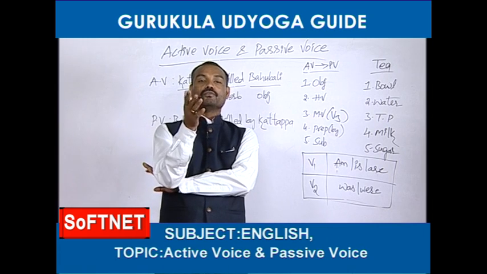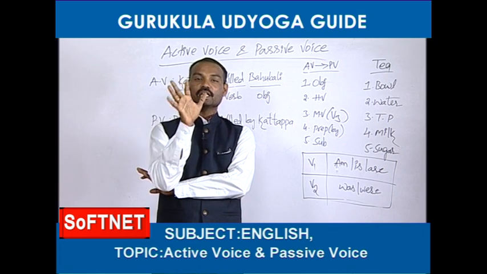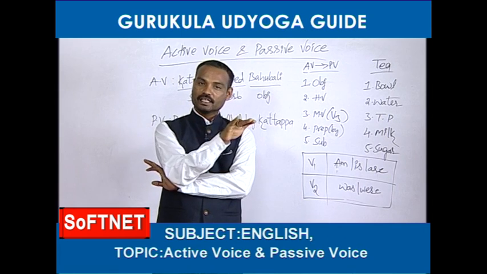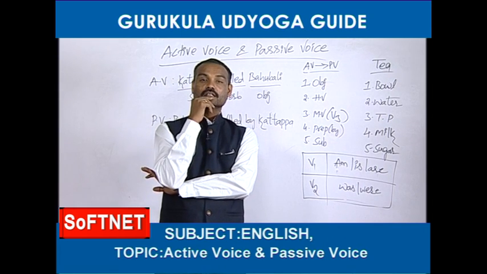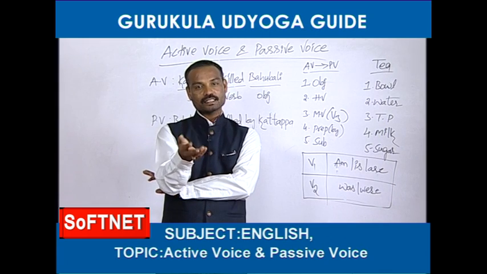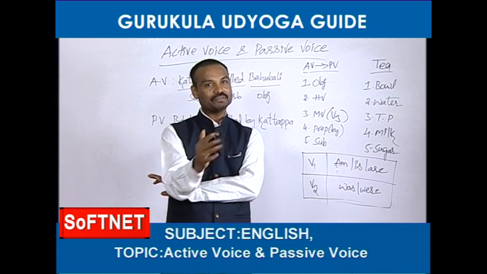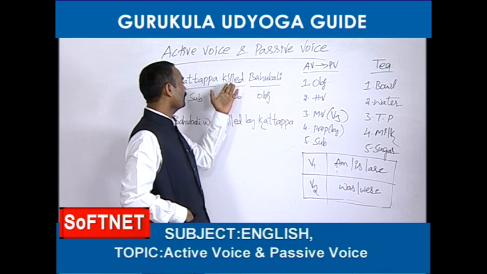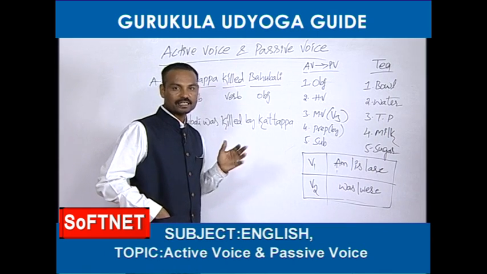See, where is the main verb available? The main verb is always available in the given active voice only. They don't give any sentence without a main verb. They cannot create any active voice without a main verb. See, every active voice contains a main verb. Killed is the main verb.